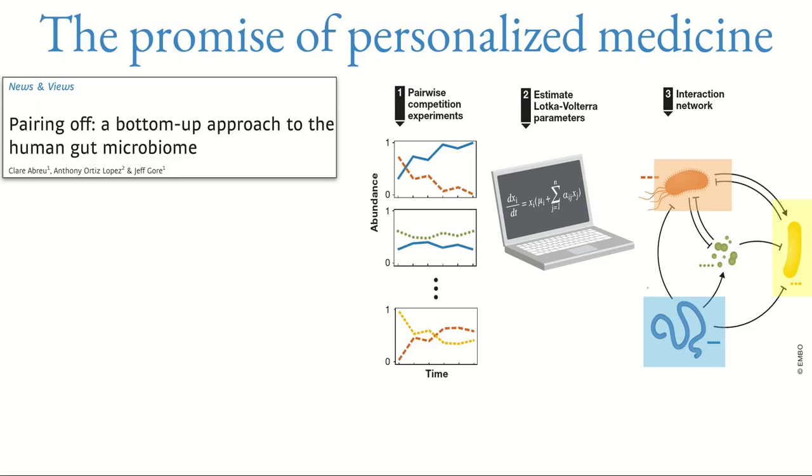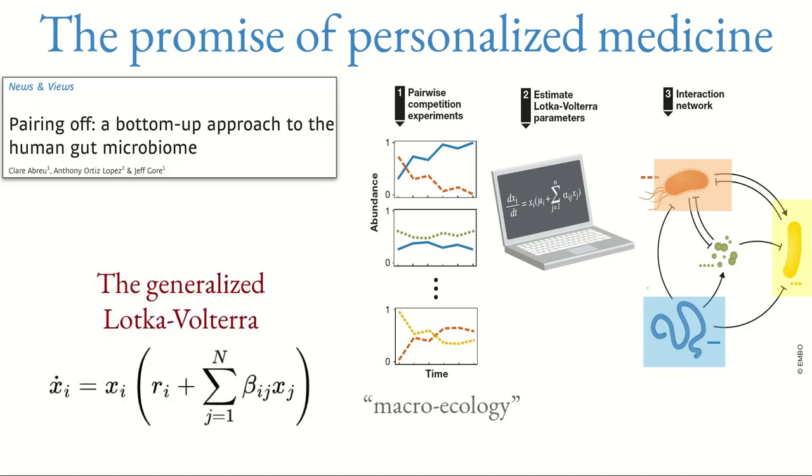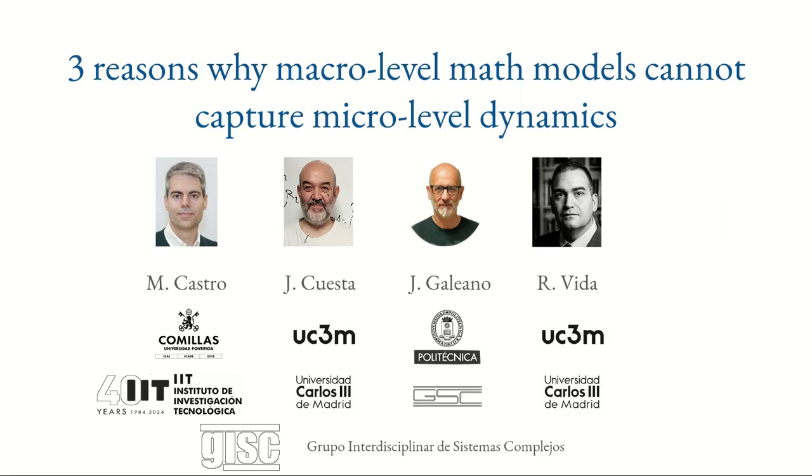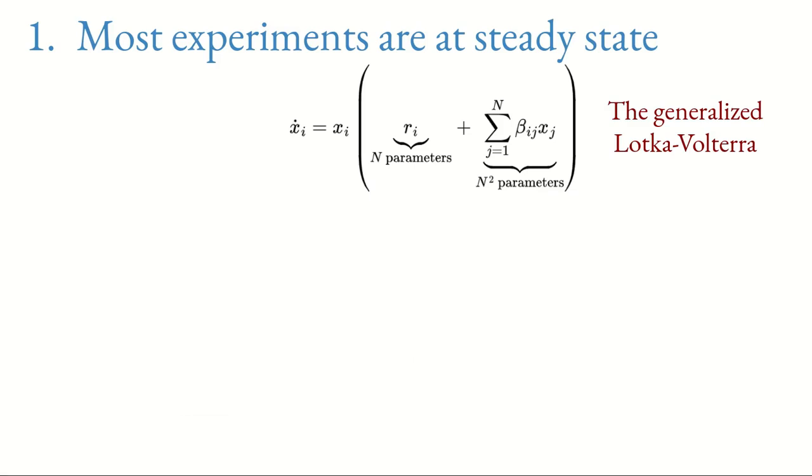In this framework, we can go from macroecology, using these mathematical models, to microecology. But can we really do that? Not so fast. In this presentation, we will give you 3 reasons why macro-level mathematical models cannot capture micro-level dynamics. So let's begin. First reason, most experiments are at a steady state.